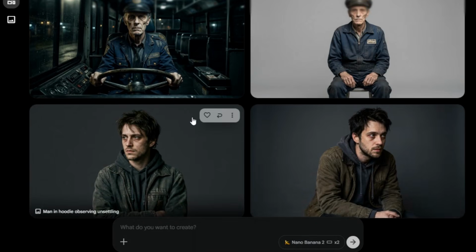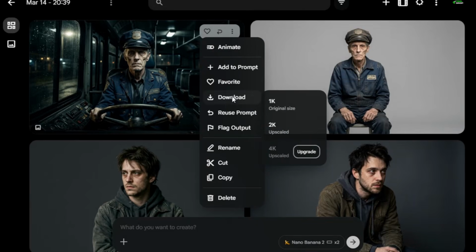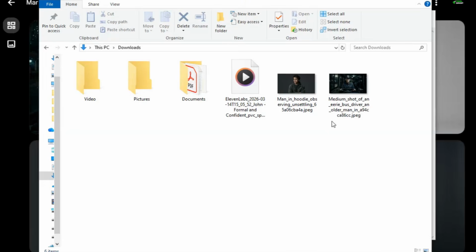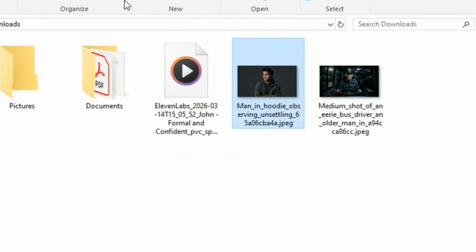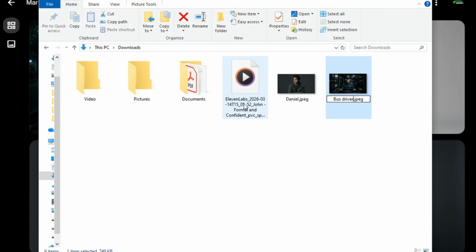Now, listen closely. This next step is the most critical part of the entire video. Do not skip this. You must rename your files. Name the image Daniel.png. Name the other busdriver.png. If you don't do this, the automation tool we use next will not know who is who. Be precise, generating 50 scenes manually is a nightmare.